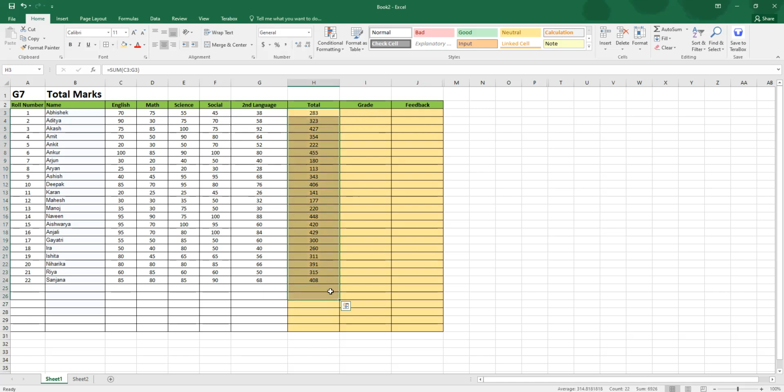I'm going to delete this. How do you do a total? It's a very simple thing. If you don't know, learn it. If you know it, well and good. You can skip forward a few seconds to the next step.